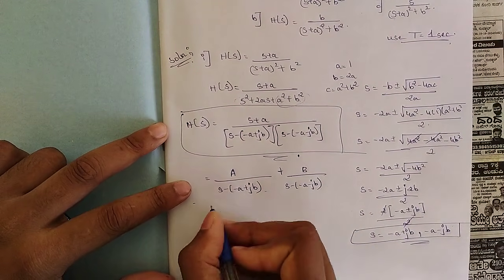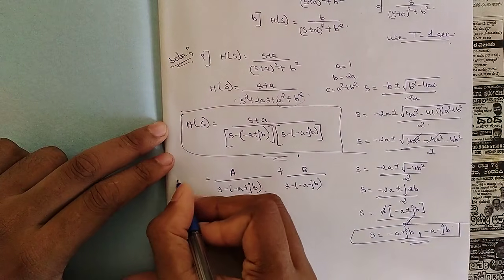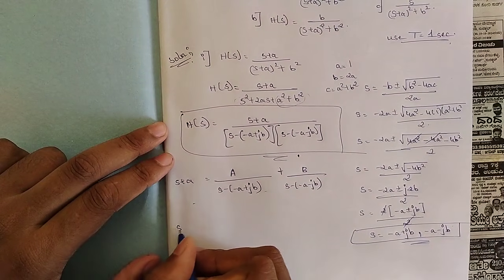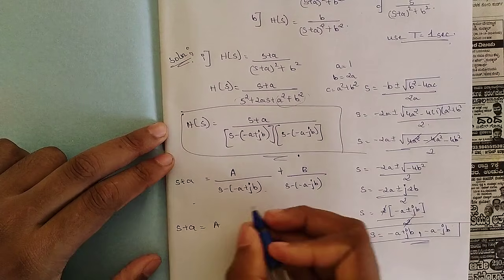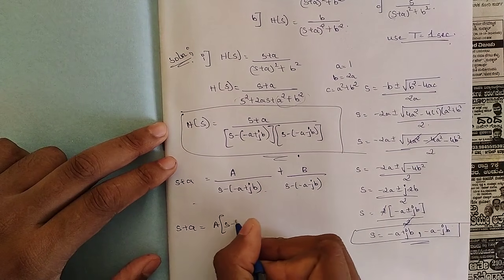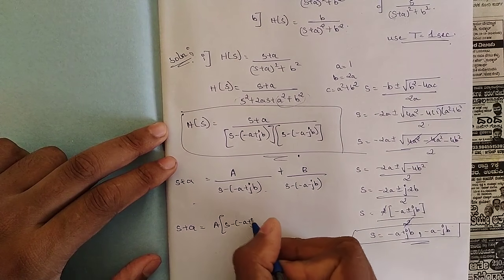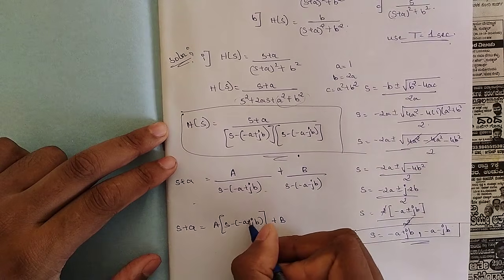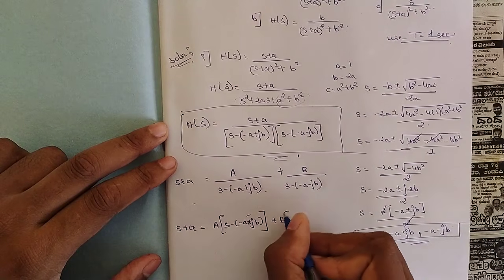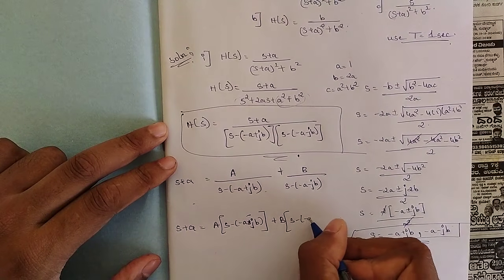So here on this side we have s plus a, don't forget to write that. So s plus a would be equal to, cross multiply, A into (s minus of minus a plus jb), plus B into, here it is minus jb, (s minus of minus a plus jb).